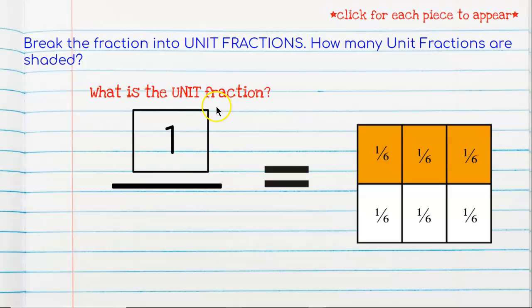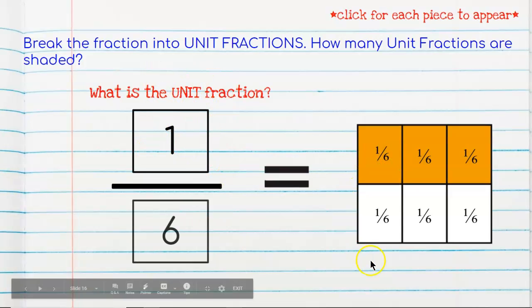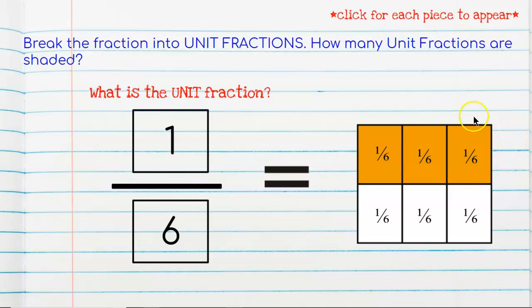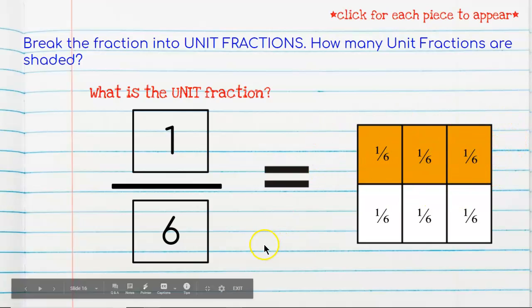one, because we always have 1 in our numerator if it's a unit fraction, sixth. So the unit fraction for this is 1/6. Our unit fractions added together will show 3/6. That's the amount shaded.